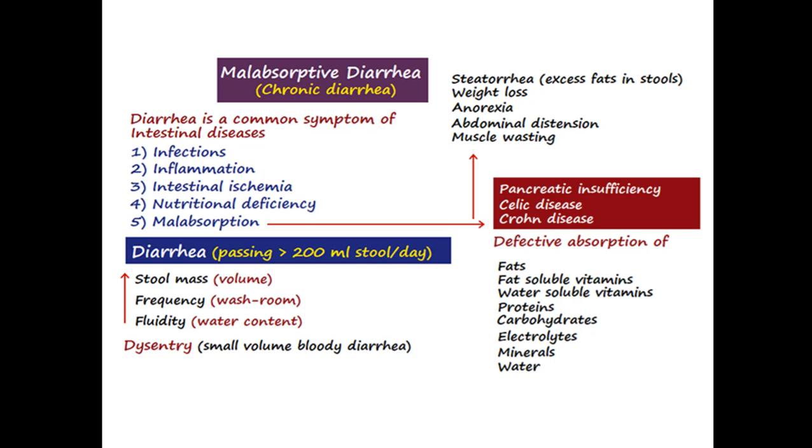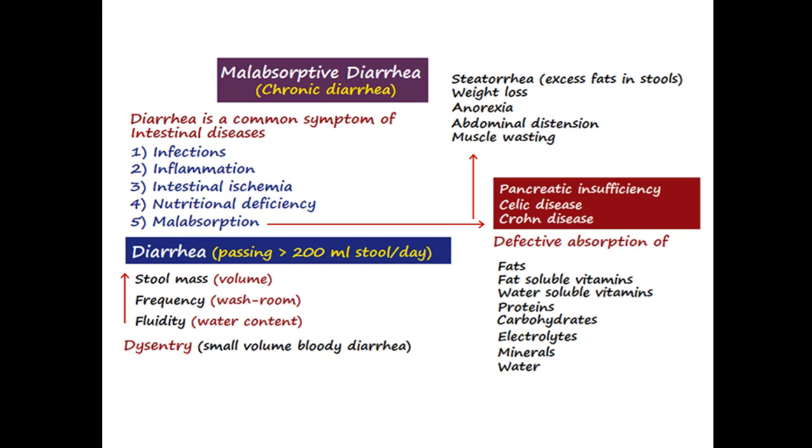Now, this much excess fluid volume in the stool or feces may be due to an increase in stool mass, or it may be due to increased frequency, where the person repeatedly attends the washroom, or it may be caused by increased fluidity, which is the water content of the stool. So any of the three, increased stool mass, increased frequency, or increased fluidity, may result in diarrhea.